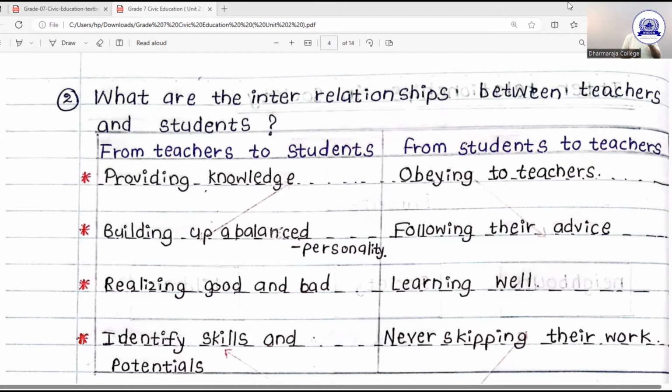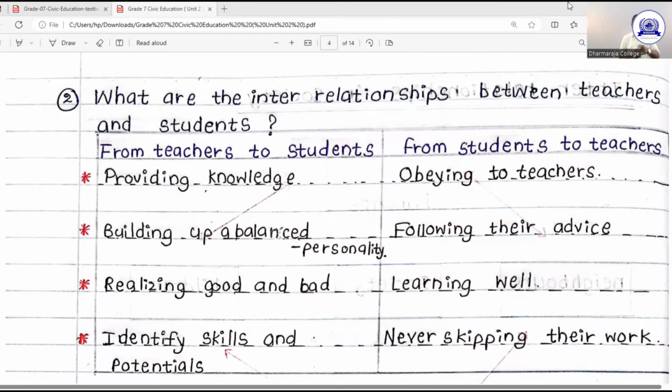Who identified his skills and talents? Teacher. That is a good teacher. That teacher identified the skills and talents of Usain Bolt. Usain Bolt said so. Now I am going to talk about the duties and responsibilities of the students.